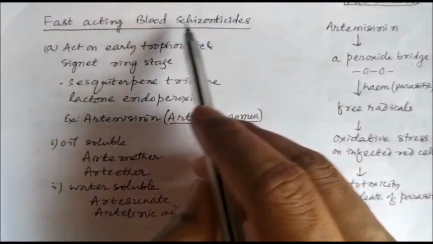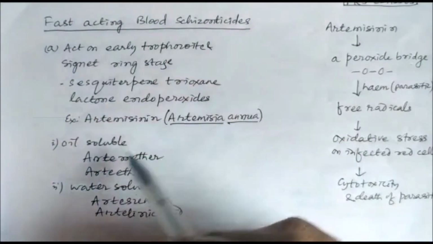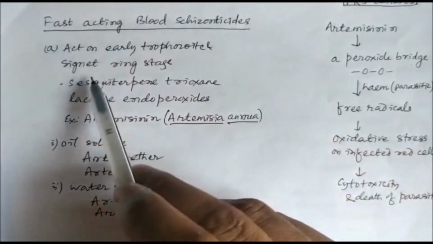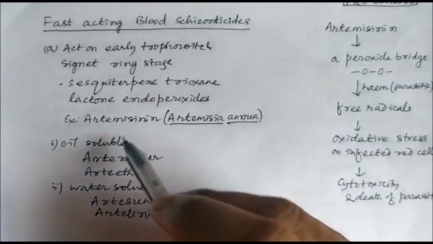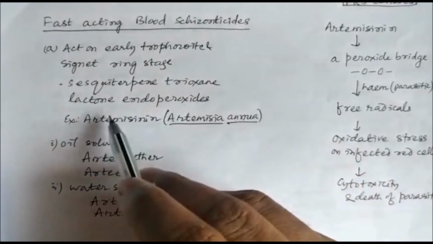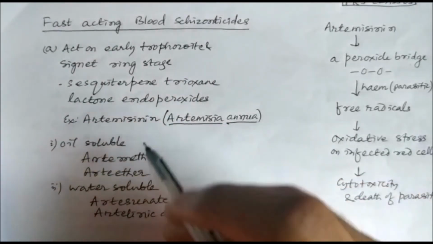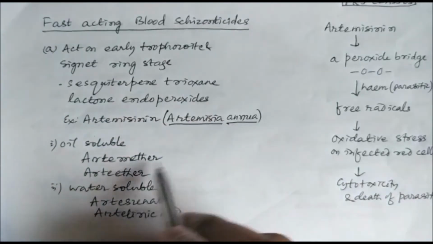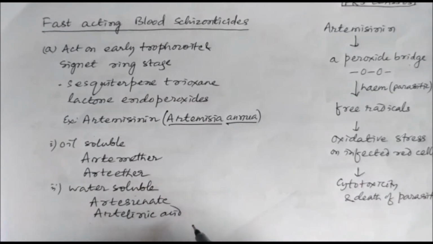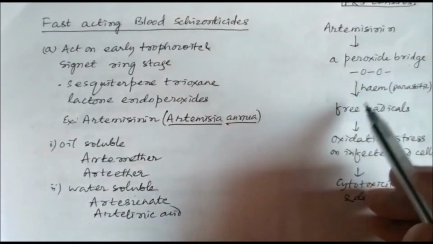So first, the blood schizonticides. The blood schizonticides can be fast acting or slow acting, and those fast acting can again be divided into those which act on early trophozoites and the signet ring stage, and they are the sesquiterpene trioxane lactone endoperoxides from Artemisia annua, that is artemisinin. There are some oil soluble derivatives like artemether, arteether, and some water soluble derivatives like artesunate, artelinate, and this artemisinin has a peroxide bridge which is responsible for